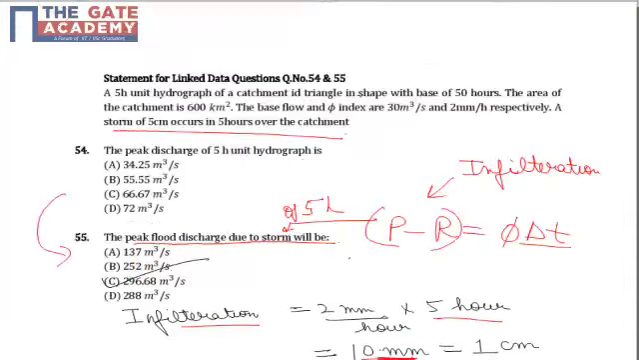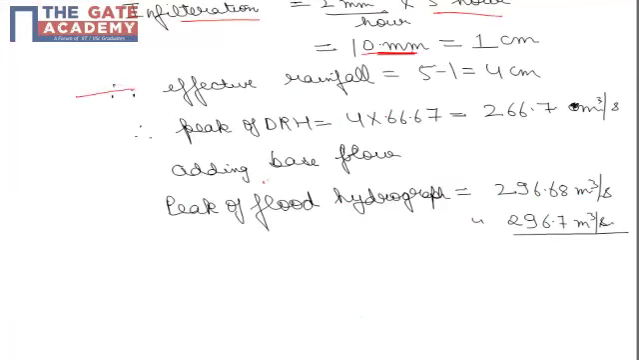Now total rainfall that is mentioned in the question is 5 centimeter, as a result of which effective rainfall after infiltration remains to be 4 centimeter. So peak of direct runoff hydrograph comes out as peak of unit hydrograph multiplied by effective rainfall, that is 4 centimeter in this case, which comes out as 266.7 meter cube per second.